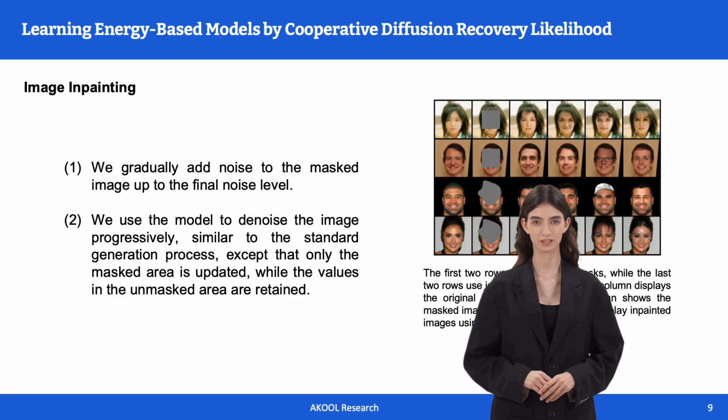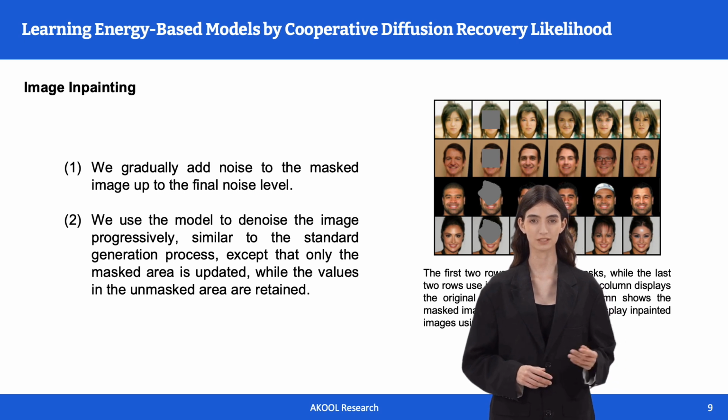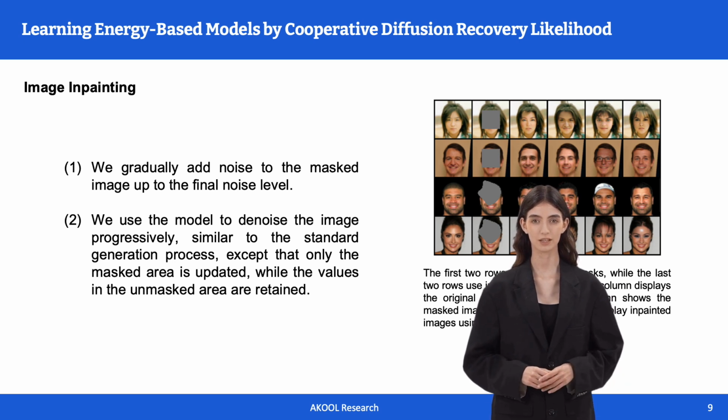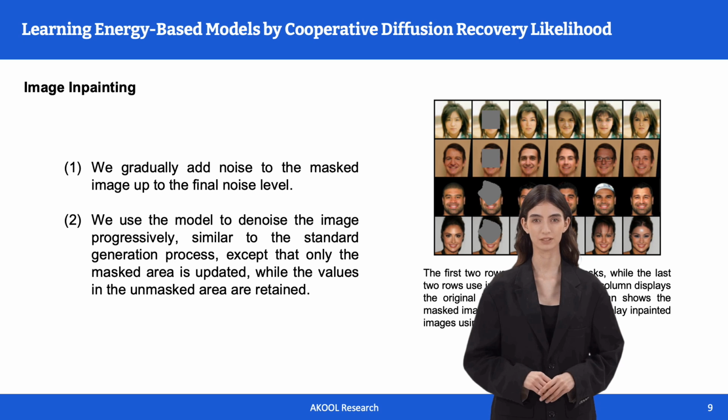The model can be used for image inpainting. Given the masked image, we first gradually add noise to the masked image up to the final noise level. We then use the model to denoise the image progressively, similar to the standard generation process, except that only the masked area is updated, while the values in the unmasked area are retained. The figure shown on your right-hand side displays the result.